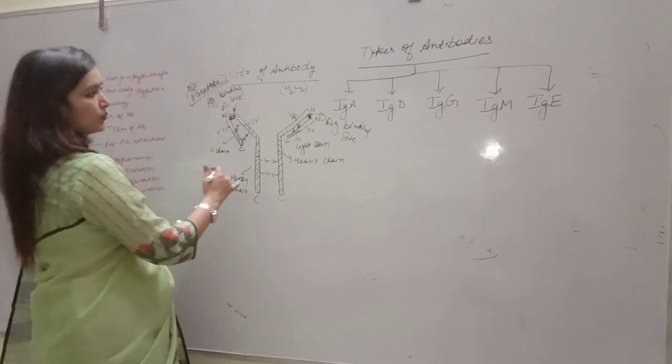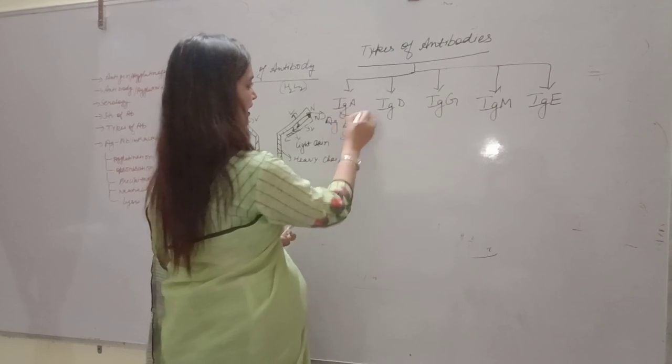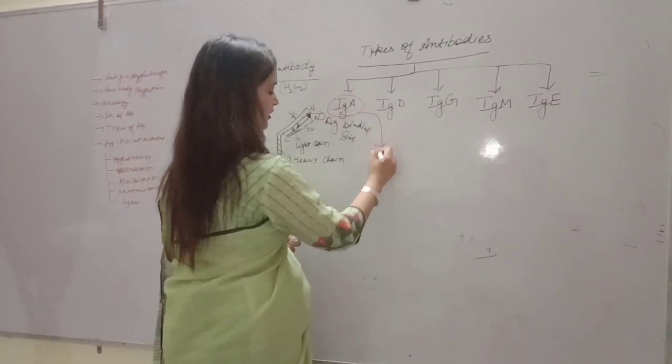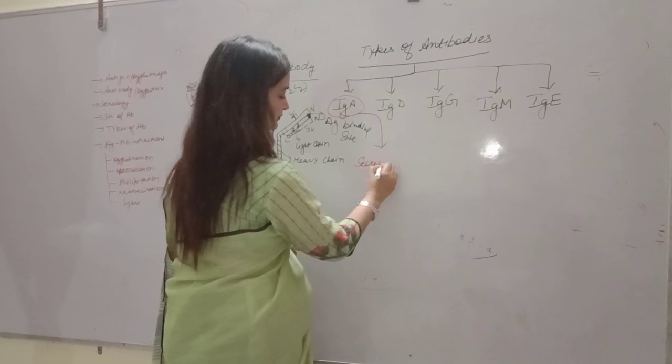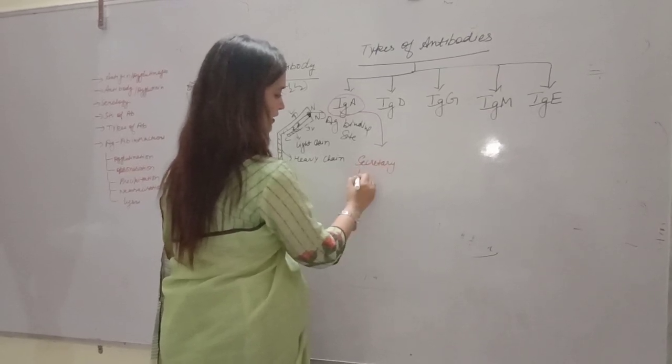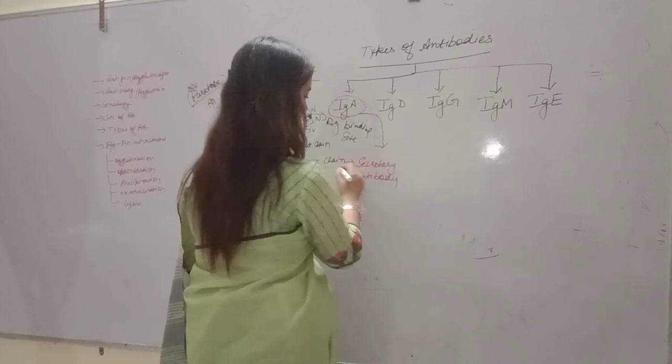Now we will come to different types of antibodies, that is IgA. This is also called the secretory antibody. Why is this called the secretory antibody?